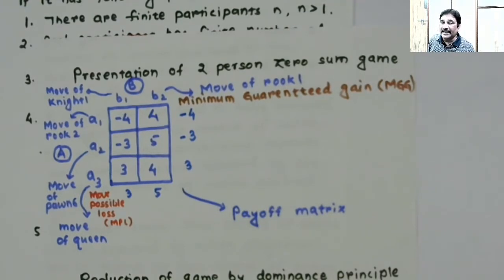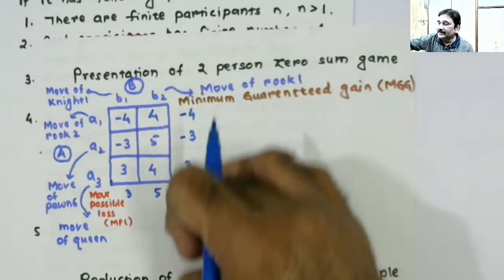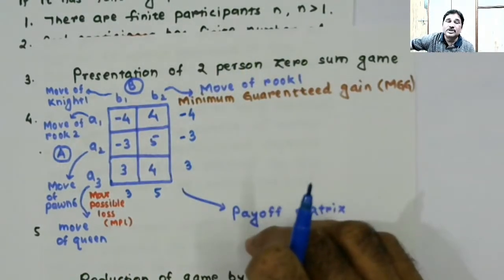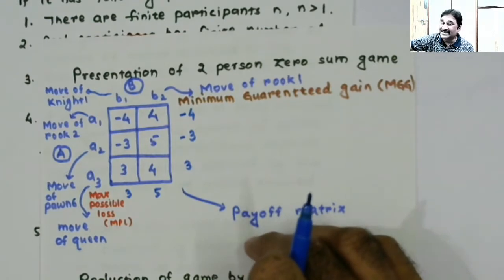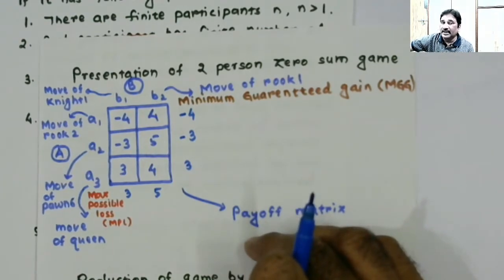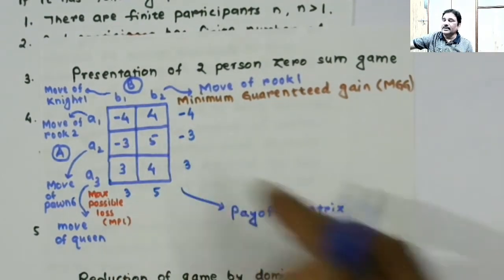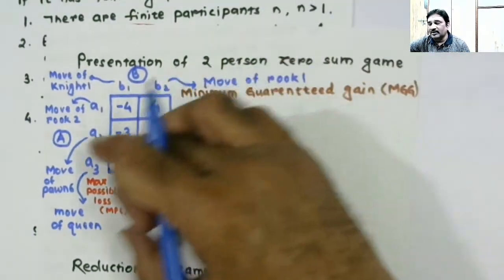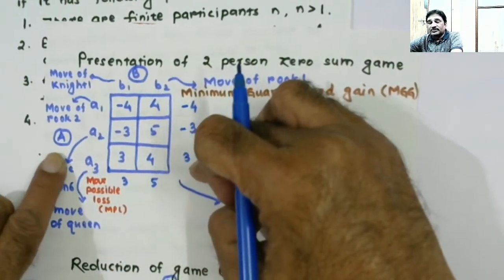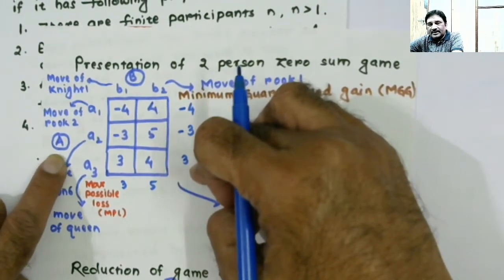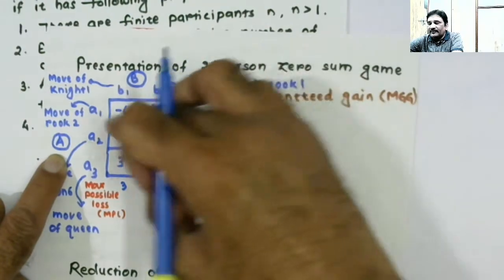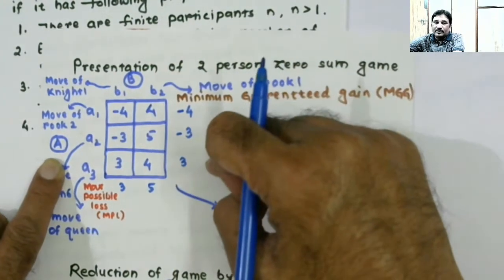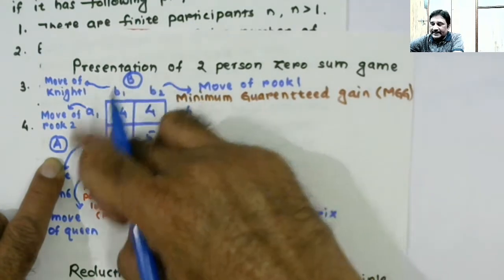Okay, you can associate this with the physical happening. If player B selects to play course of action B2, immediately player A will select course of action A2. Why? Because he wants to maximize his gain. Soon as player A selects that course of action, the loss to player B is well known, that will be 5. All in all, when you think of rows, or player A, you will be finding the minimum value in each row, which stands for minimum guaranteed gain to player A.